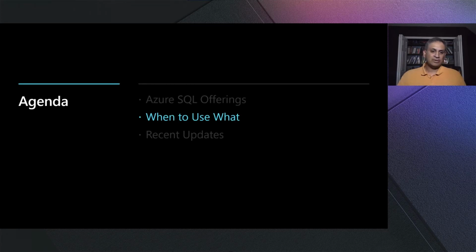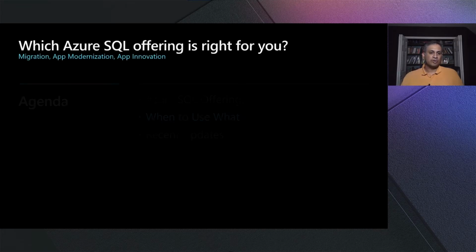So now let's take a look at when to use what, since you have a good understanding of the different deployment choices. Before we get into that, there are different types of applications that we see customers developing on SQL. One, they are migrating existing applications that are running on SQL Server environments in their data centers or other hosted environments. Secondly, customers are looking to modernize some applications by moving to later versions of SQL Server and taking advantage of some new features. Or finally, we also see customers who are born in the cloud building completely new cloud-born applications.